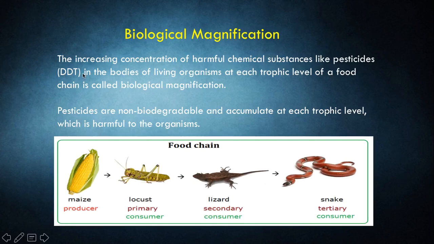Which is not so important. So this percentage of DDT accumulates in living organisms at each trophic level. Since pesticides are used for the growth of the plant, the soil will contain this, and that is drained into the water bodies, which will be eaten up by the aquatic organisms. In the same way, that particular DDT or pesticide is accumulated in the next trophic levels as it is non-biodegradable. So as each trophic level increases, the concentration of DDT also increases, which is very harmful to the organisms.